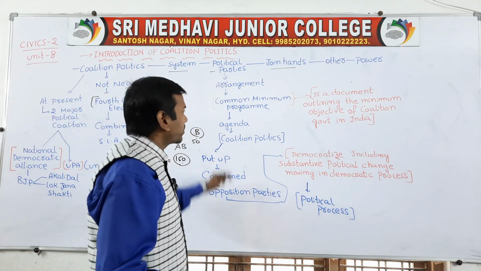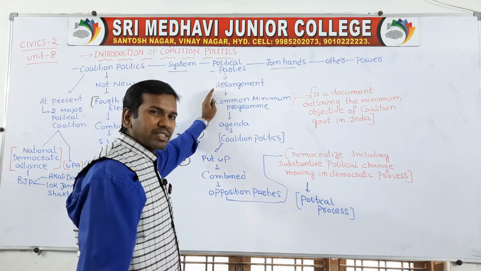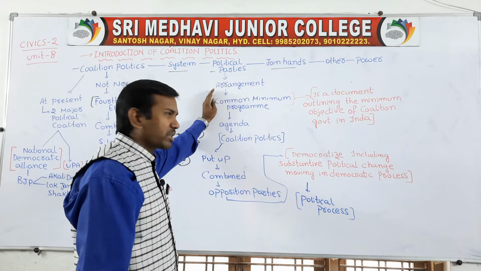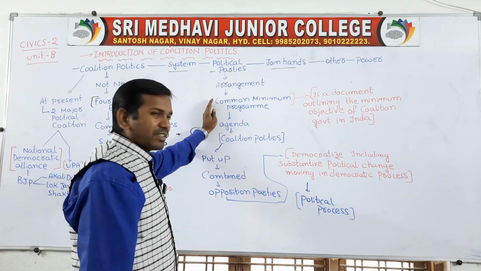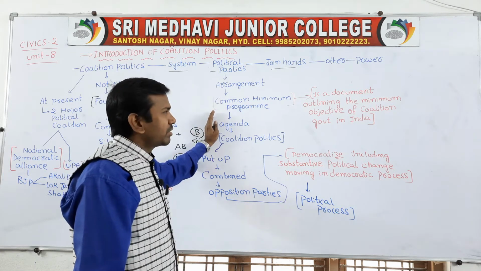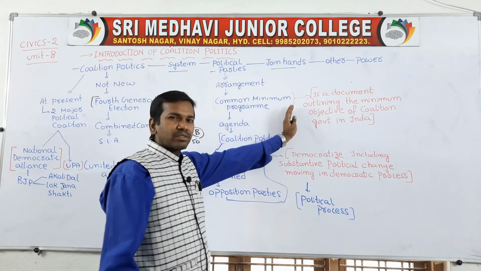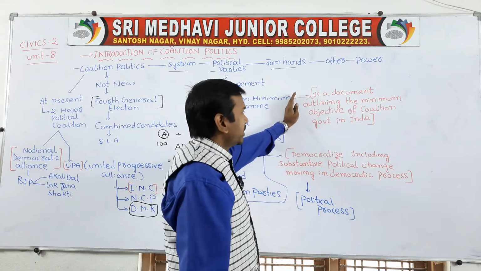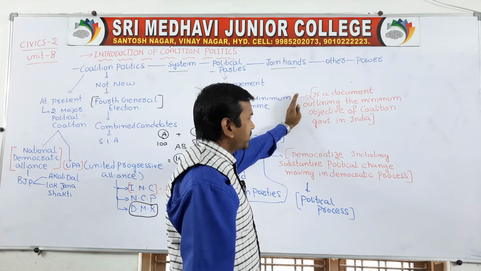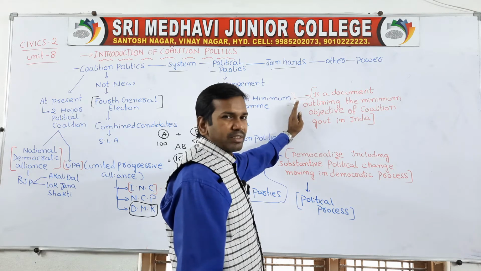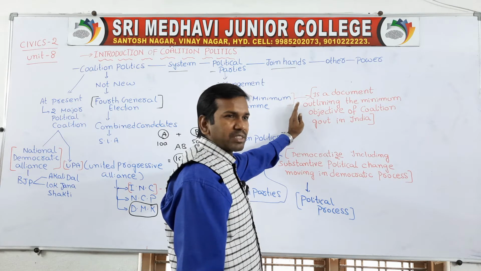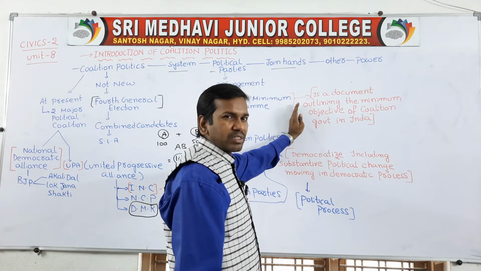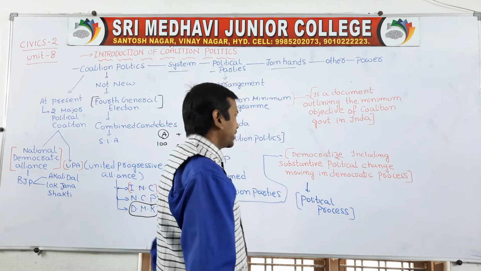So there are many political parties, and every political party is making some arrangements, which is the common minimum program. It is nothing but an agenda of coalition politics. It is a document which contains the minimum objective of the coalition government in India. What is the minimum objective for the coalition government in India?